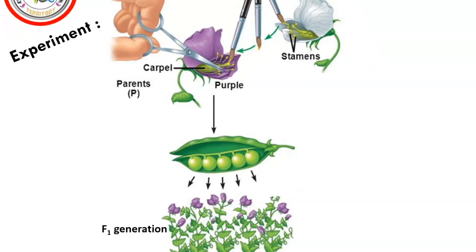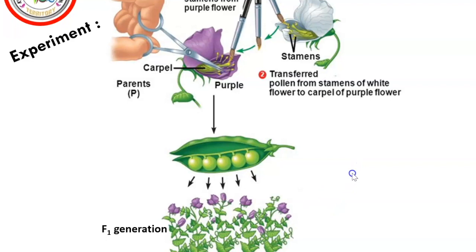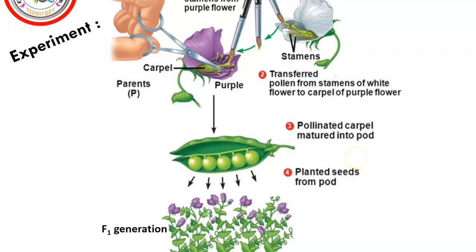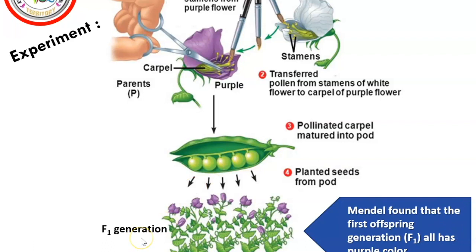Mendel controlled the pollination by removing stamens from the purple flower, and then he transferred the pollen from the stamens of the white flower to the carpel of the purple flower. The pollinated carpel matured into a pod. Mendel planted the seed from the pod to form the F1 generation.